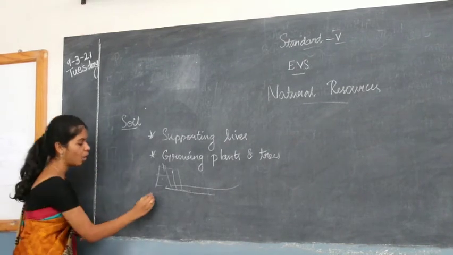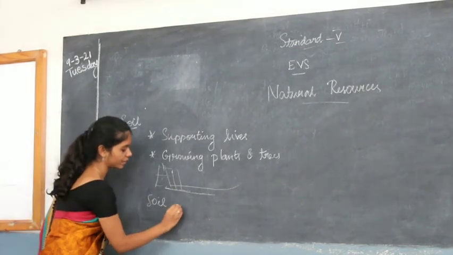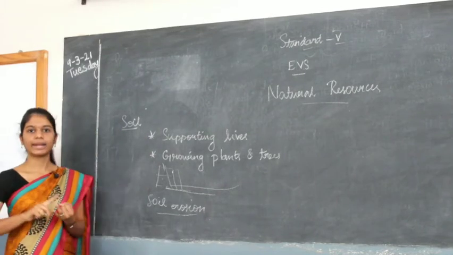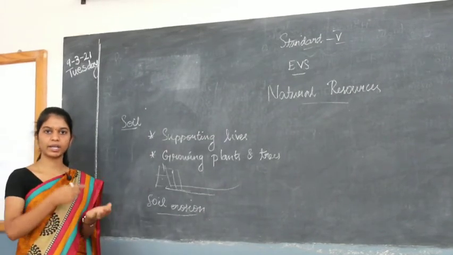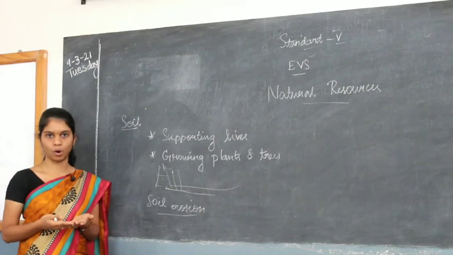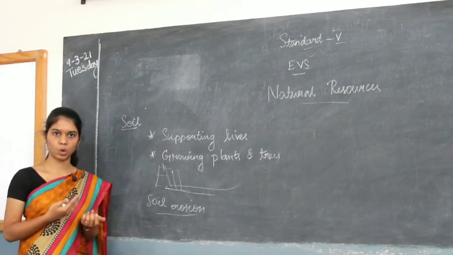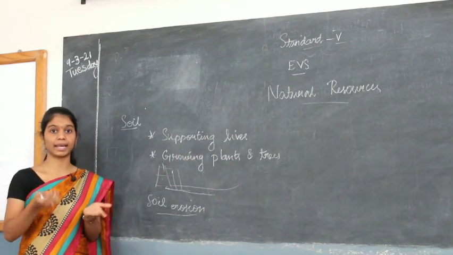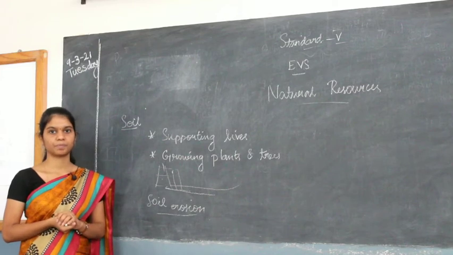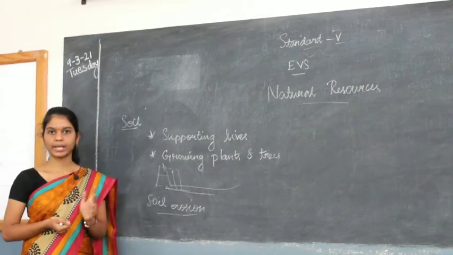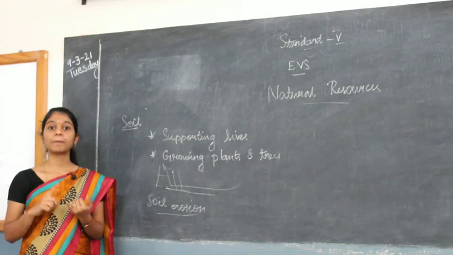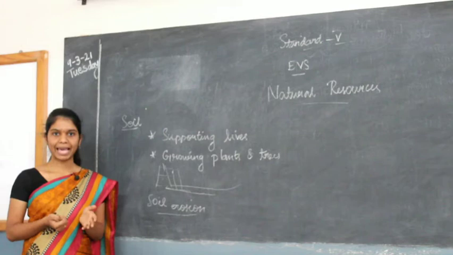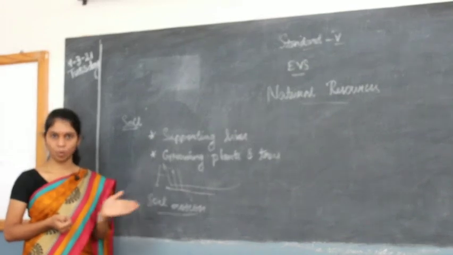That is called soil erosion. That means when heavy wind or rain comes, soil will blow along with the wind or water. That time there will be no soil on the ground. If there is no soil, there will be no plants or animals that can live in the place. So to prevent soil erosion, what we are doing is planting trees. We are planting trees and plants to stop the soil from blowing away.